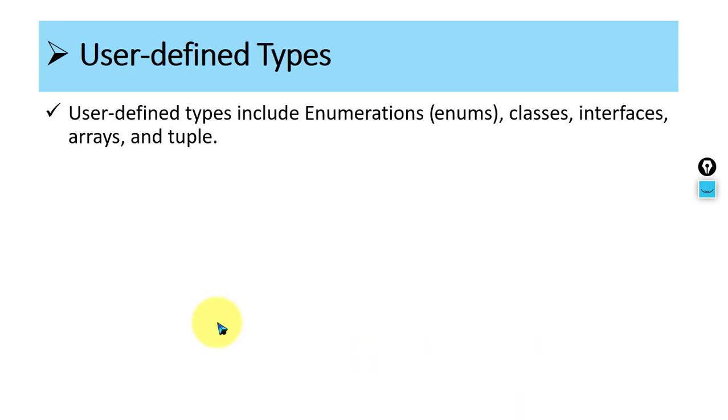so user defined types include the new enumerations like enums, classes, interfaces, arrays, and tuples. What is a tuple? A tuple is a combination of multiple data types. In one row, if it contains a number of values and the type of each value is different, that is nothing but a tuple.